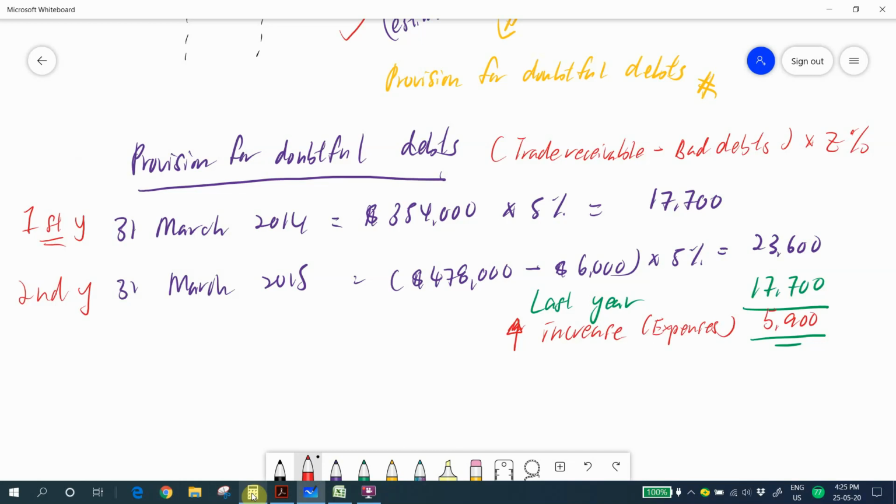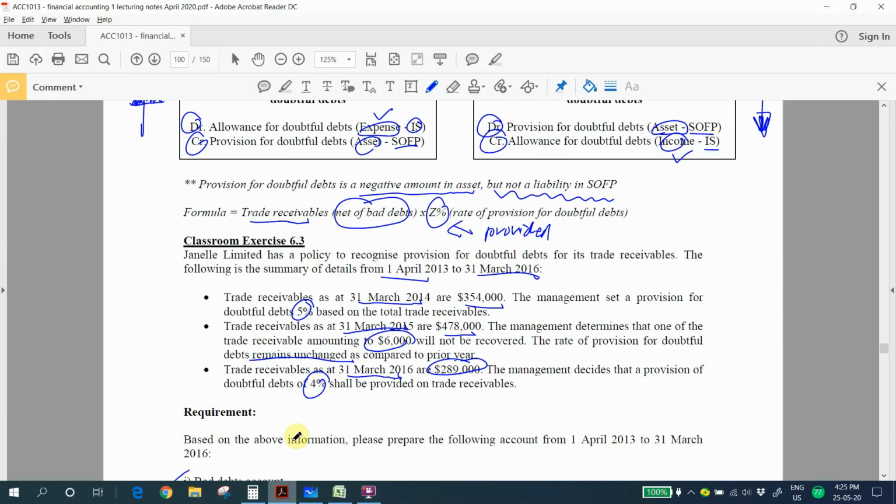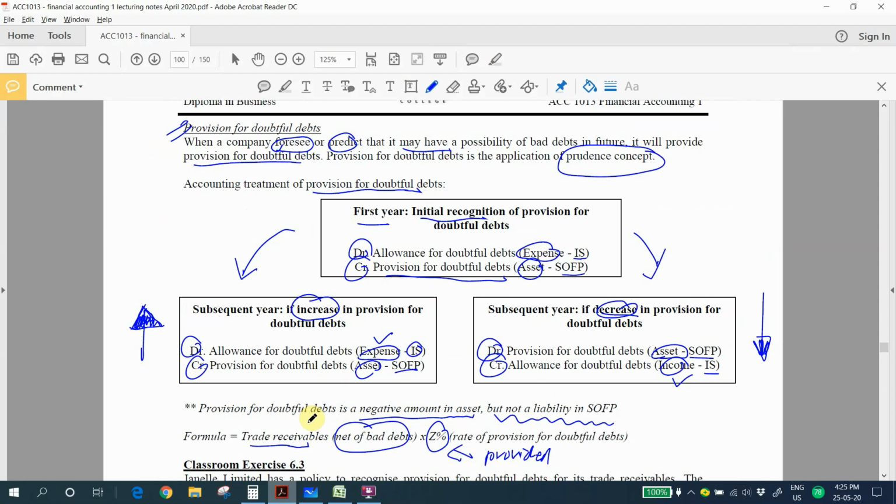So when we record in our account, we only record the increment. We only record the increase in the amount. So let's take a look on our textbook. So we look at this situation because this is increase. Subsequent year, if increase in your provision for doubtful debts, we debit the allowance for doubtful debts and we credit to the provision for doubtful debts.